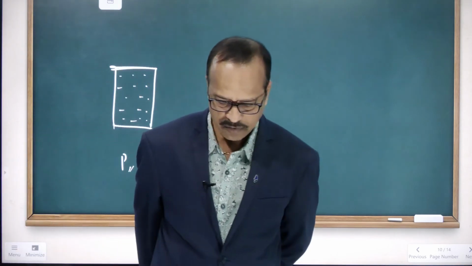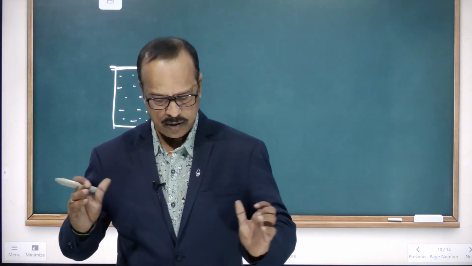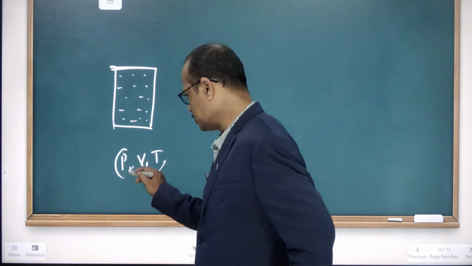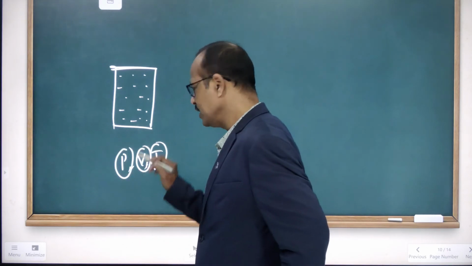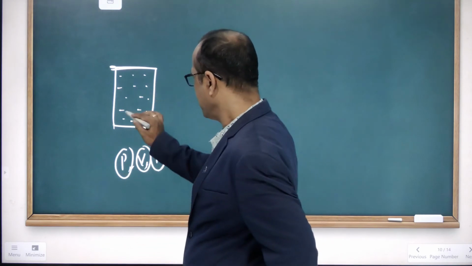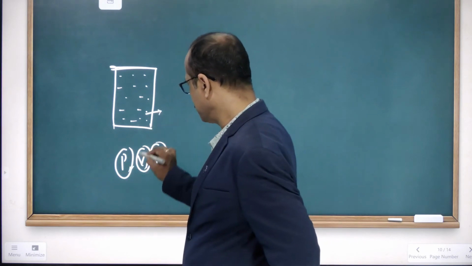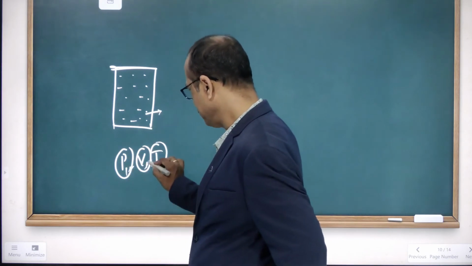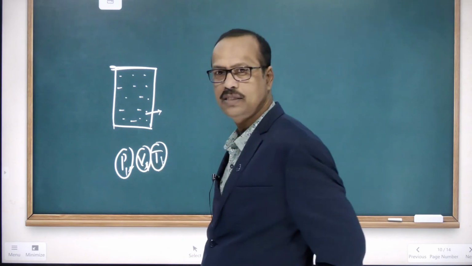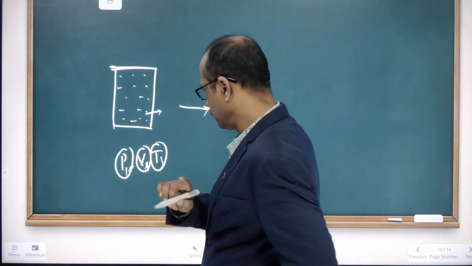Here, the state of the system means it explains what its pressure, volume and temperature are. For example, let me take this cylinder with a certain amount of gas, and it exerts a pressure called P1, and it has a volume of V1, and the initial temperature is T1. Now listen carefully.